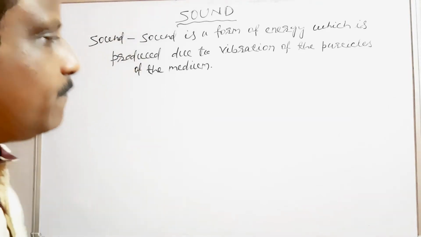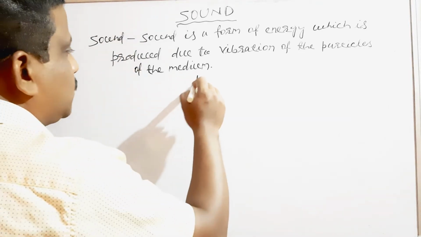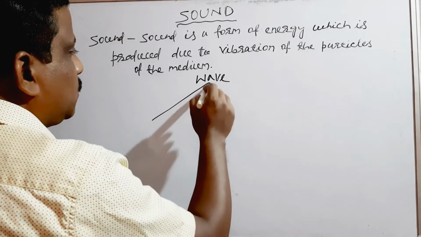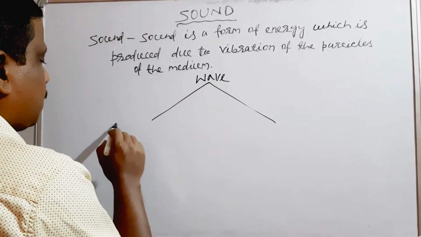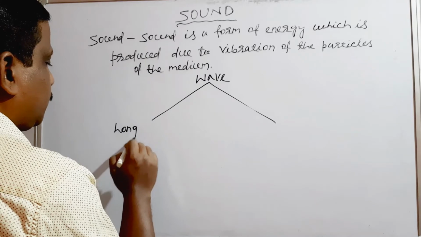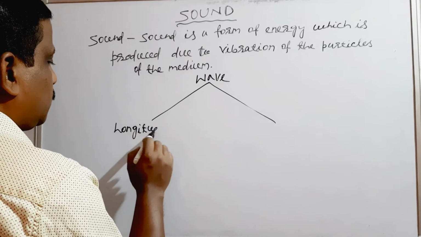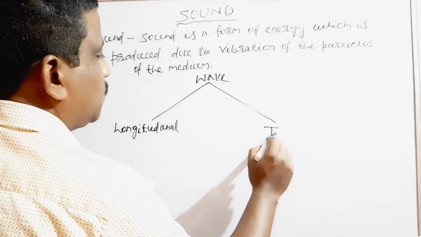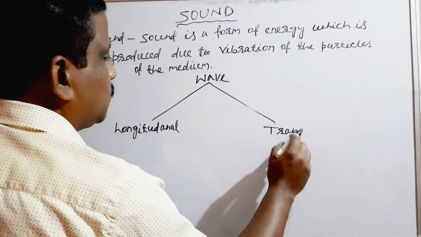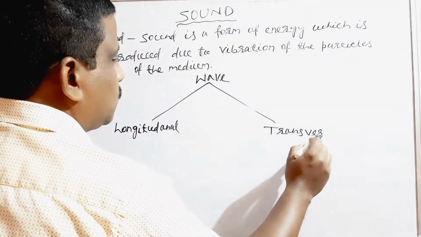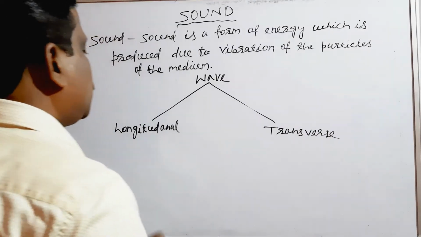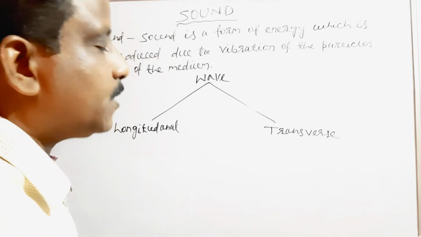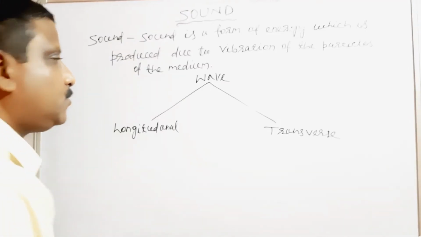Clear? First I am explaining to you what is longitudinal wave.